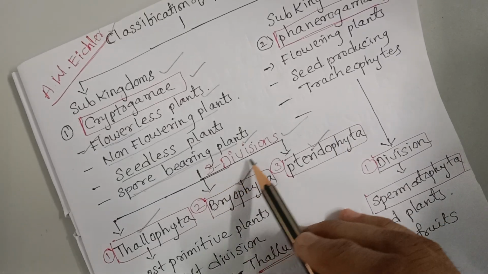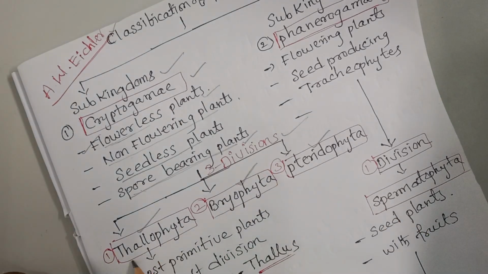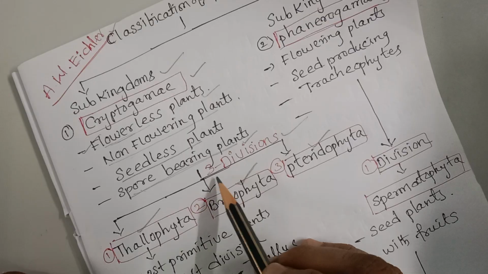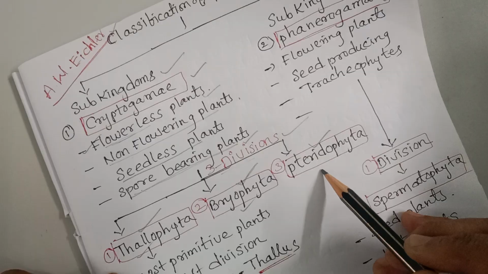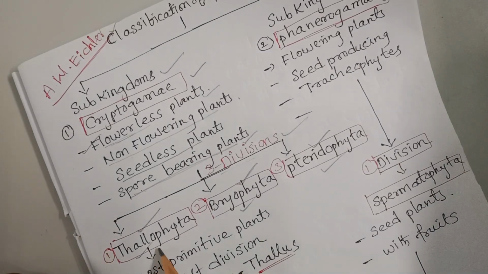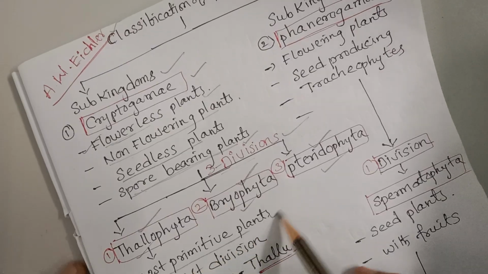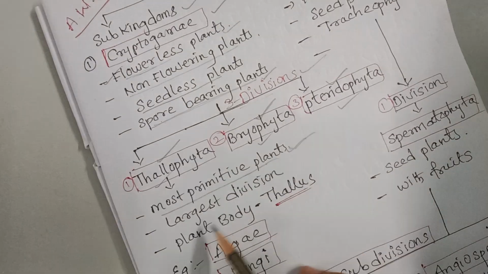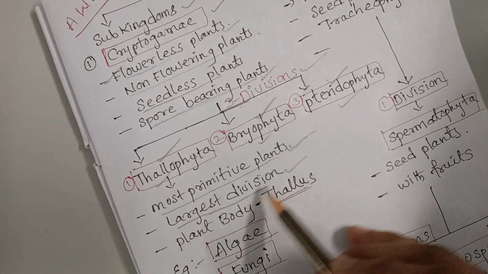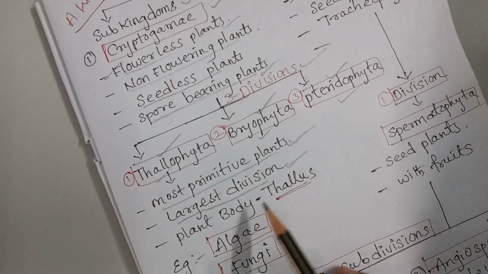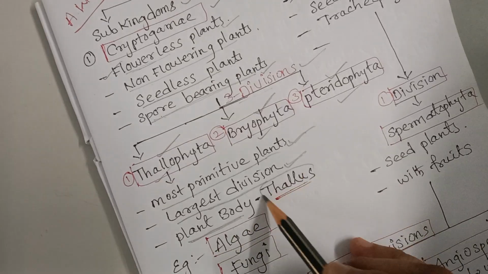Now these are the three divisions in the cryptogamy subkingdom. Now what are the characteristics of the Thallophyta? Thallophyta plants are most primitive plants. Thallophyta plants are the largest division in the cryptogamy. The Thallophyta plant body is thallus.